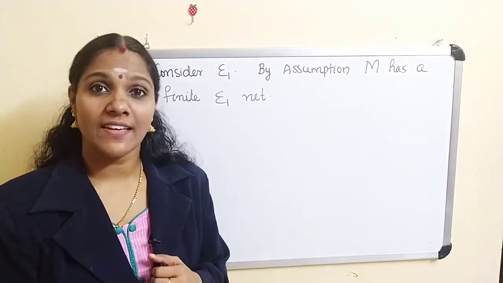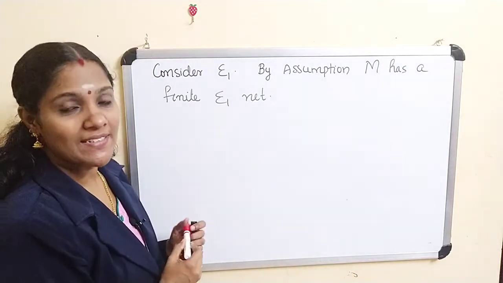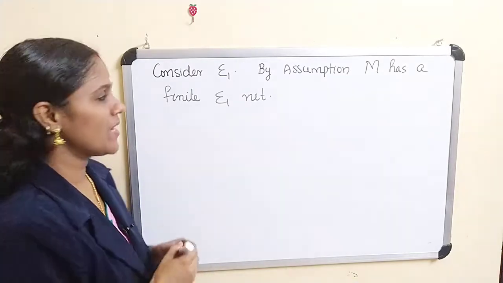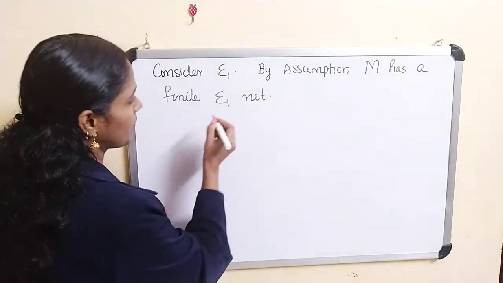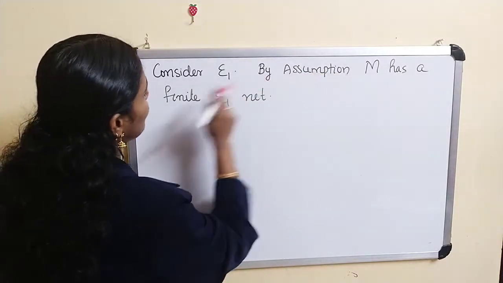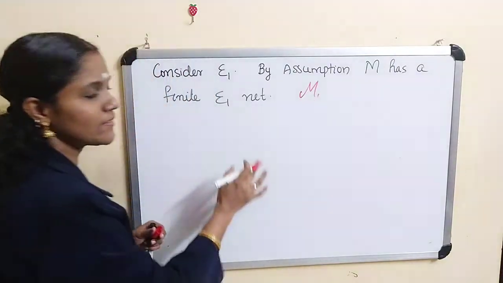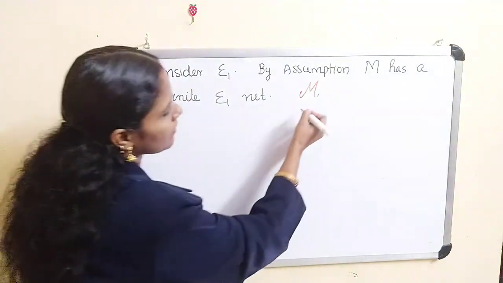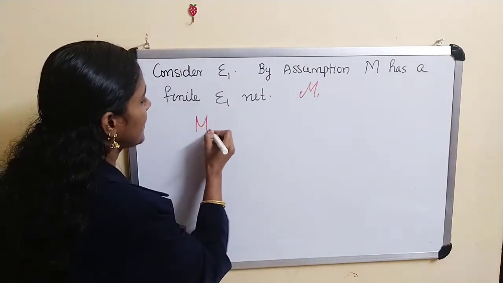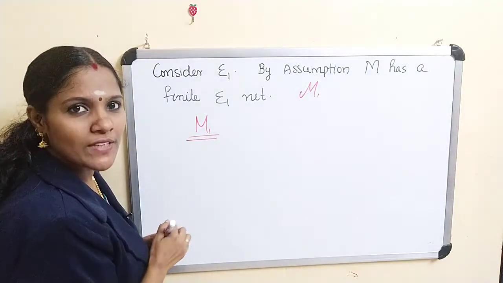Now first consider epsilon 1. By assumption M has a finite epsilon 1 net. What is the meaning of that?